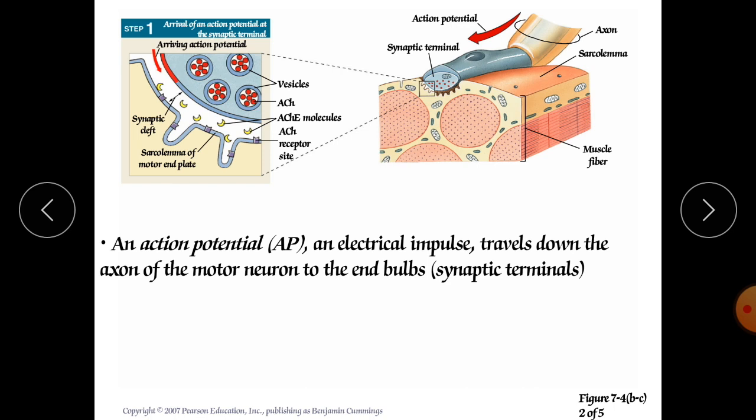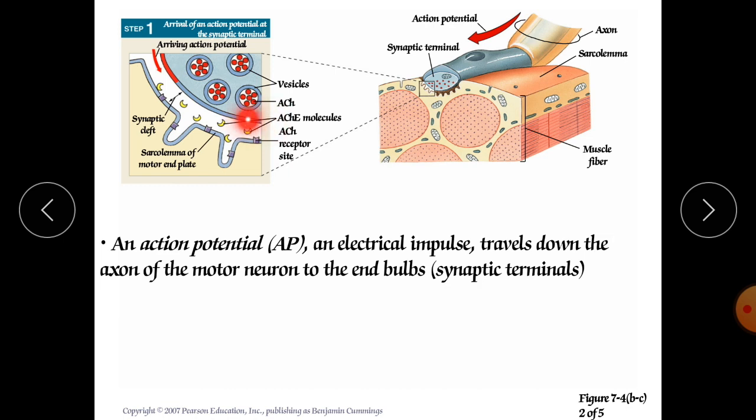Now here you can see the action potential and electrical impulses travel down the axons of the motor neuron to the end bulb of the synaptic terminals. So in this fashion, from the axon to the end bulb to the synaptic terminals, the neurotransmitters will be released. They will attach to the muscle fibers, and here are the vesicles containing the acetylcholine.